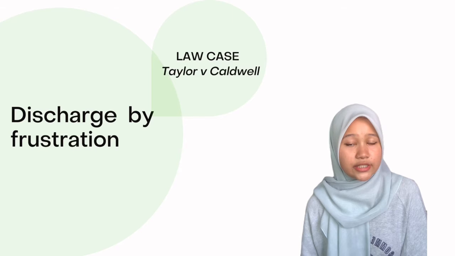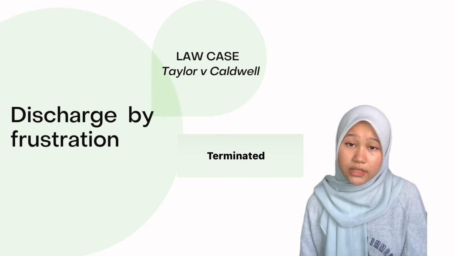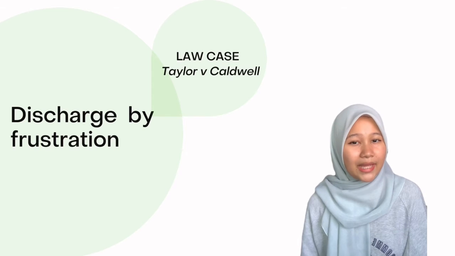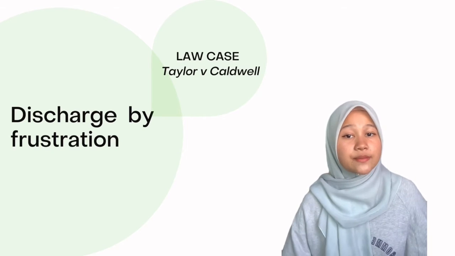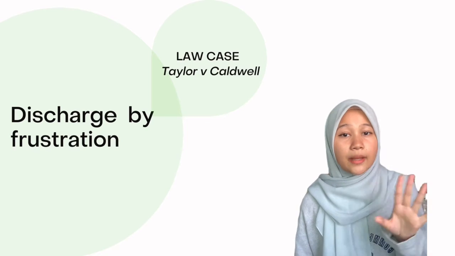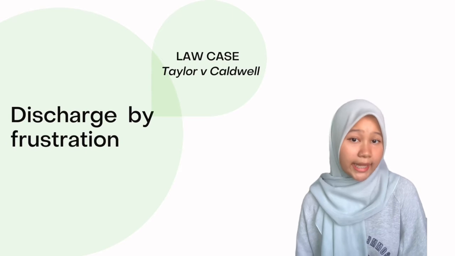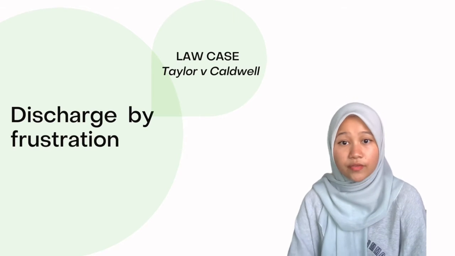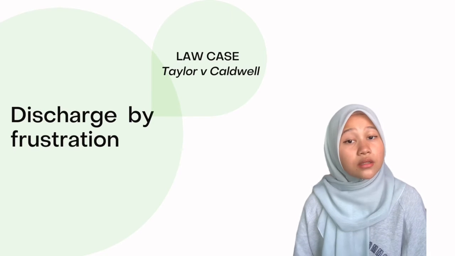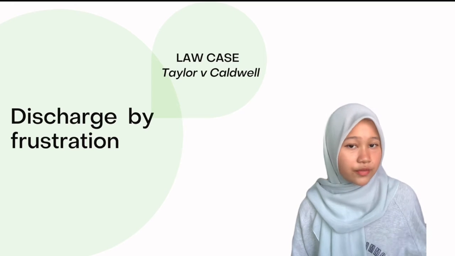Discharge by frustration. A contract is terminated if the thing that the party agreed to do is impossible to perform. It can be at the time the contract was made, or after the contract has been made, the obligation became impossible to perform. For example, in the Taylor vs. Caldwell case, the plaintiff hired the defendant's hall for the purpose of performing a concert. Nevertheless, the hall was accidentally burned down before the concert. The contract was discharged by frustration.